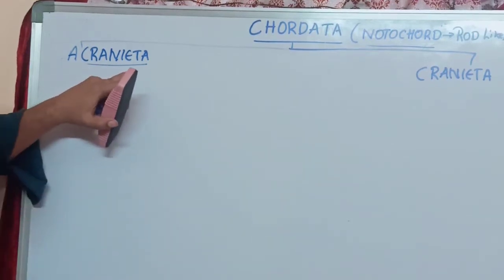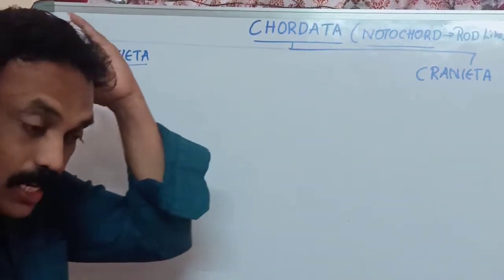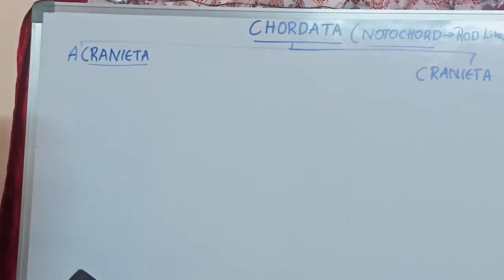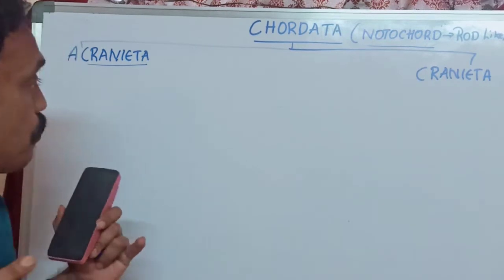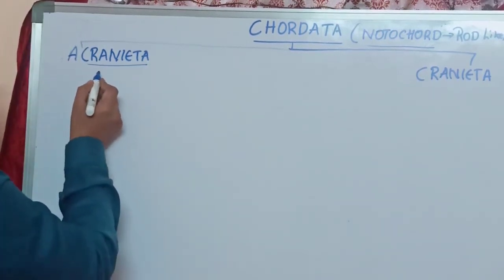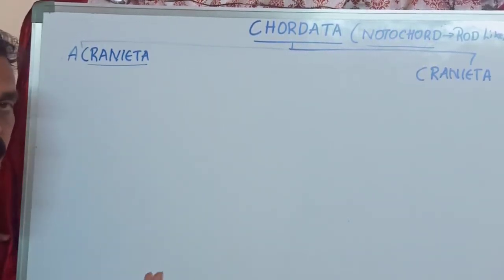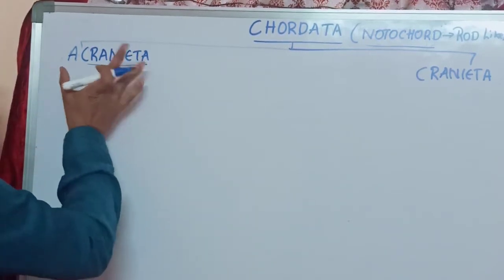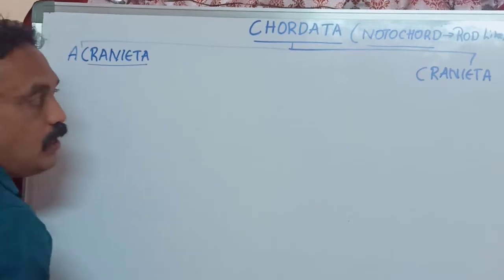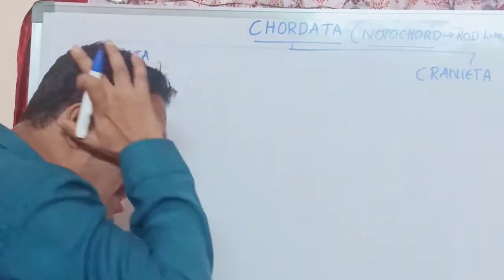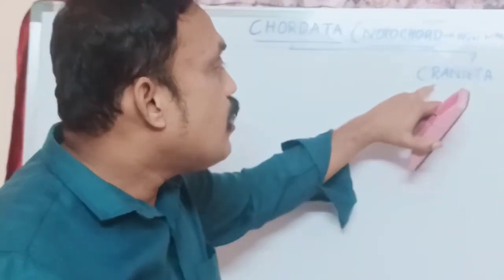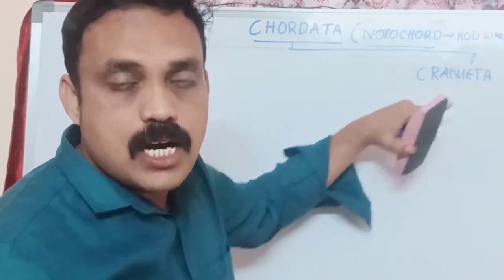A means absent; craniata means skull, head. Cranial: the skull is absent, that means the head is not well developed in these acraniata organisms. The other one is craniata, which has a skull, where the head is developed.